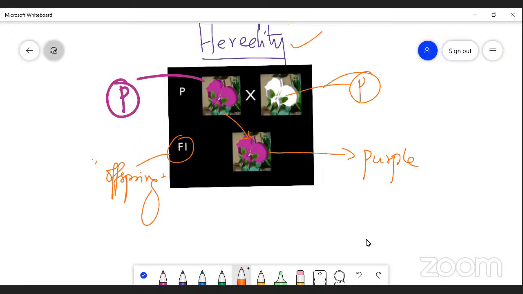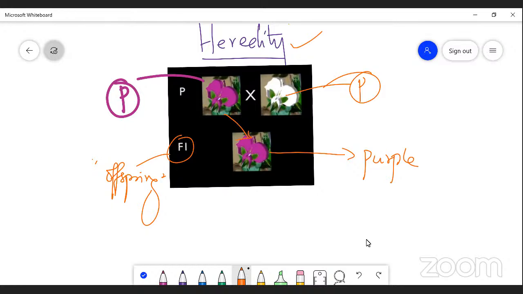So I have taken two types of parent: purple color and white color parent. When we cross them with each other, F1 was obtained as a purple color. This character is transmitted or derived from one of the parents involved in the hybridization technique. Now you can understand what is heredity. Students, I repeat once again. The purple color plant is one parent and the white color flower plant is considered another parent, whether male or female. While crossing with each other, F1 was produced with the parental characters.